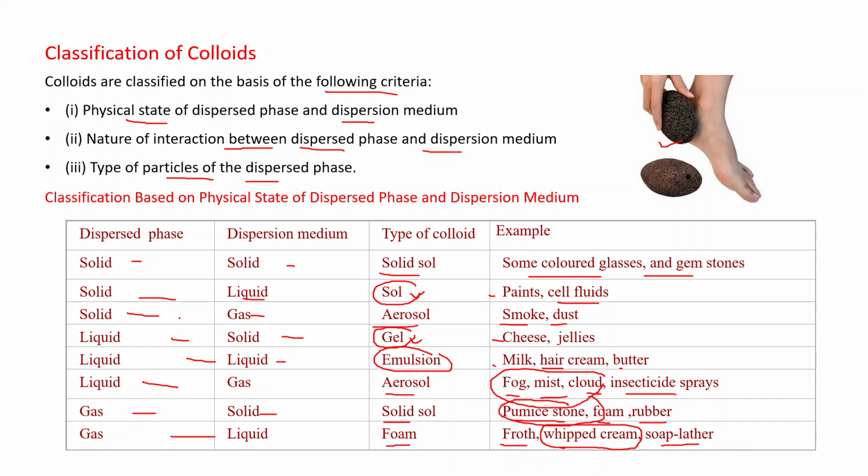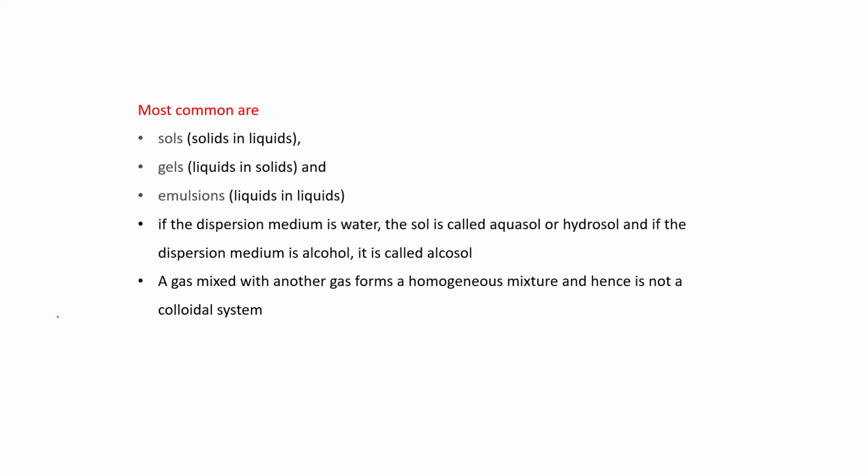Now these are the 8 categories, but gas in gas is not a colloid, because gas in gas is always homogeneous, while colloids are heterogeneous. Out of these 8, the most common are sol, that is solid in liquid. I told you it can be remembered: SOL, solid in liquid. Its opposite is gels, liquid in solid, and liquid in liquid are the emulsions.